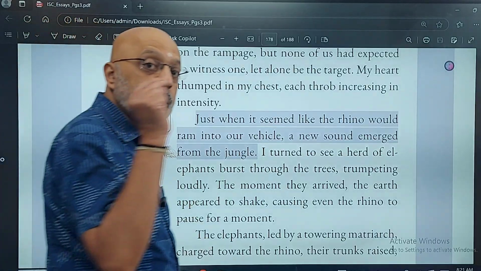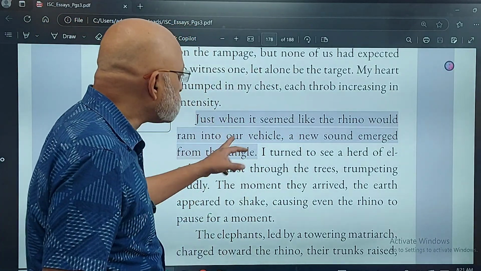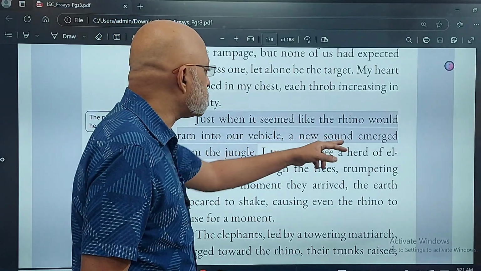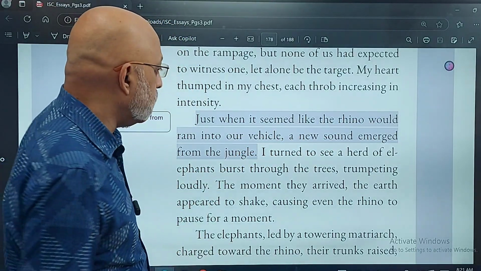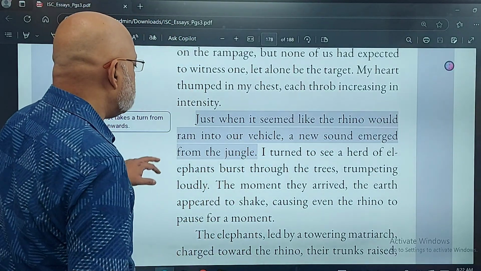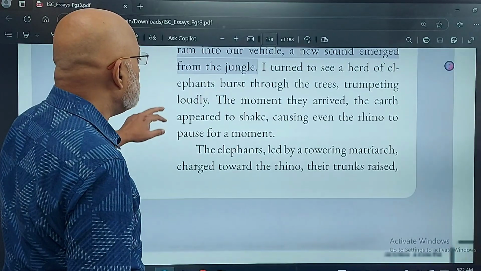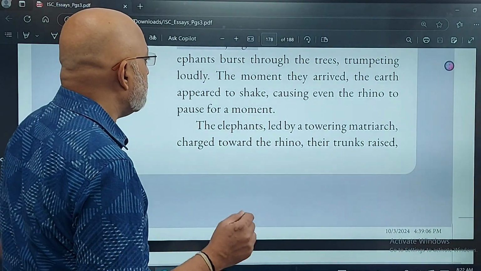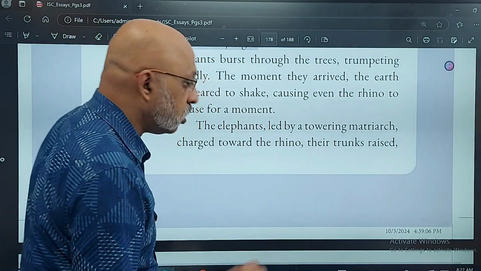And now comes the twist in the plot. Just when it seemed like the rhino would ram into our vehicle, a new sound emerged from the jungle. I turned to see a herd of elephants burst through the trees, trumpeting loudly. The moment they arrived, the earth seemed to shake, causing even the rhino to pause for a moment.